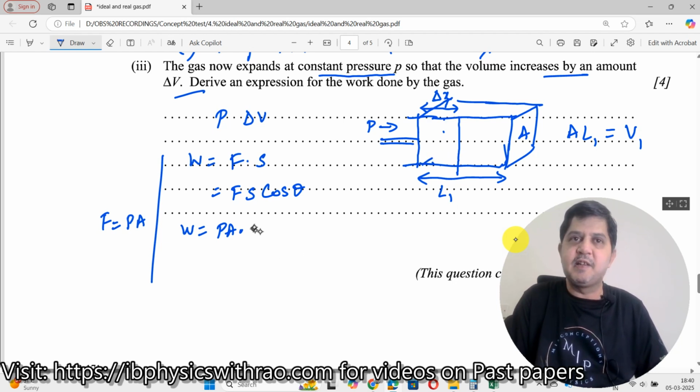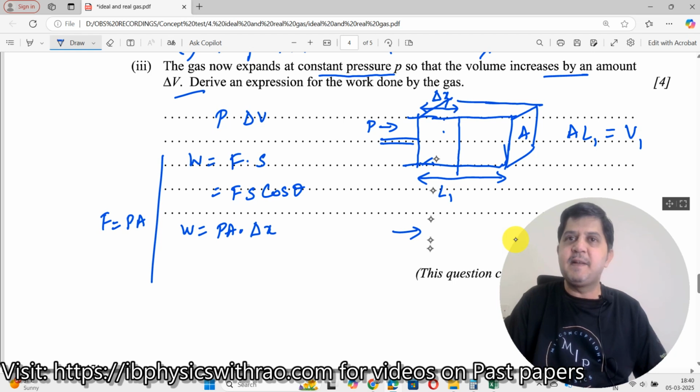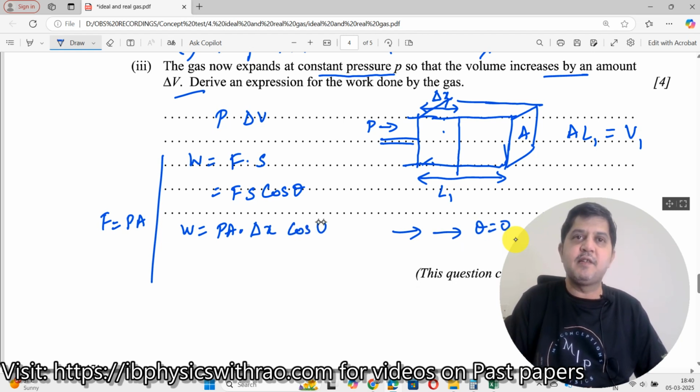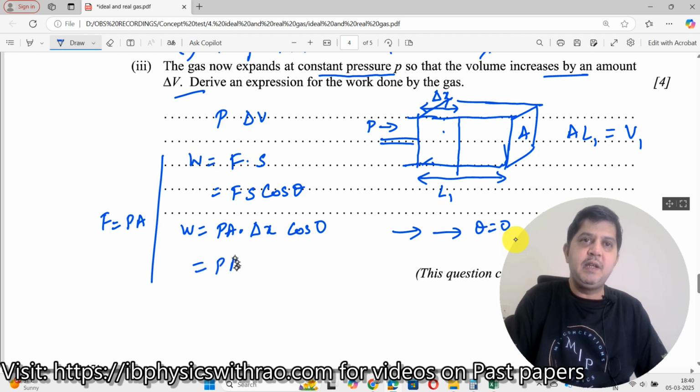Delta x is your displacement, delta x into cos theta. What is cos theta? It is the angle between the direction of force and the direction of displacement. The force is directed like this, and the displacement is directed like this, so they are parallel vectors. When they are parallel, theta is equal to 0, so this becomes cos of 0, and W is equal to P A into delta x.